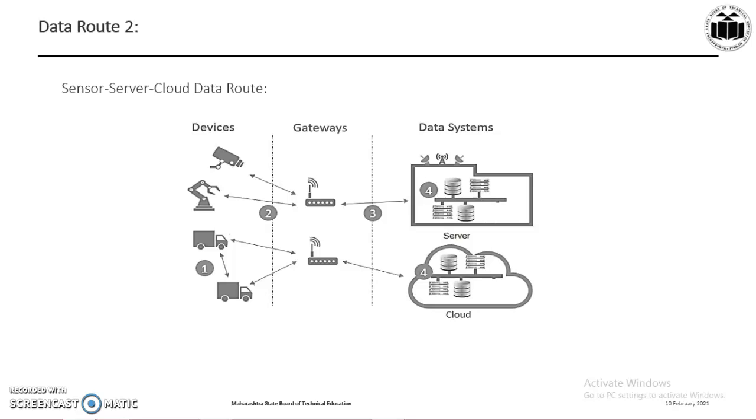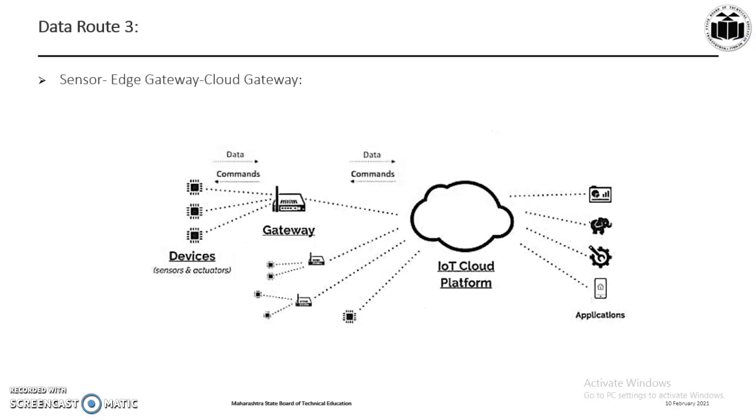There is one more data route still available in our system, that is sensor to edge gateway to the cloud gateway. That is our traditional route. In this case, the device layer, also called the edge tier, typically contains three elements: sensors which are used for measuring real world data, actuators affecting changes to the real world, and transceivers transmitting sensor data and receiving actuator commands. The second is a gateway tier, which acts as a secure intermediary between the sensors and actuators and the cloud. An IoT gateway is an integral part of the IoT ecosystem, handling the communication with local sensors and remote users.